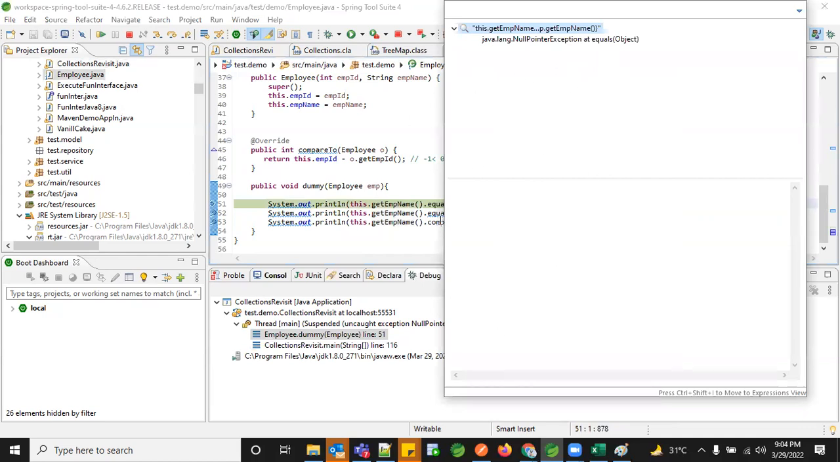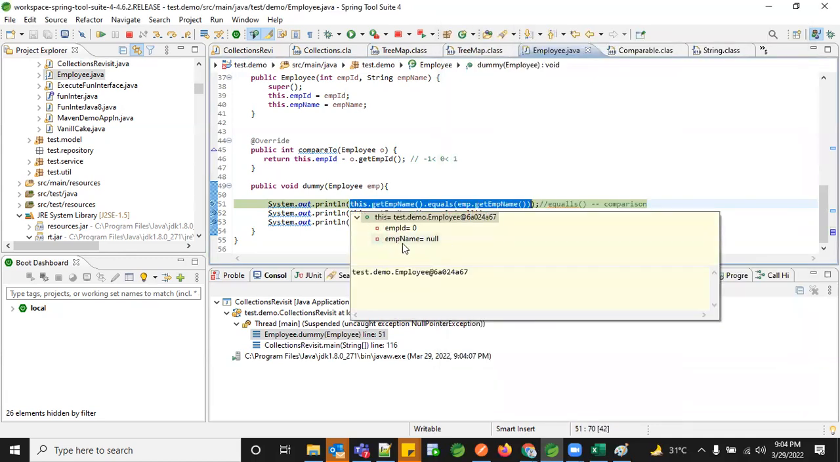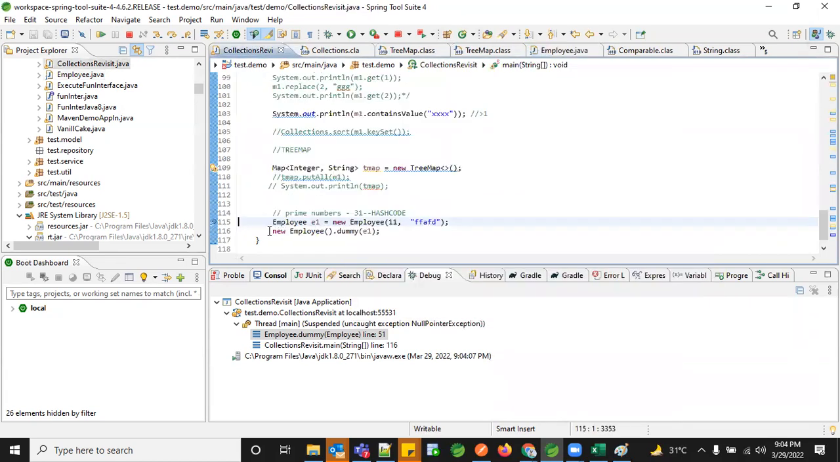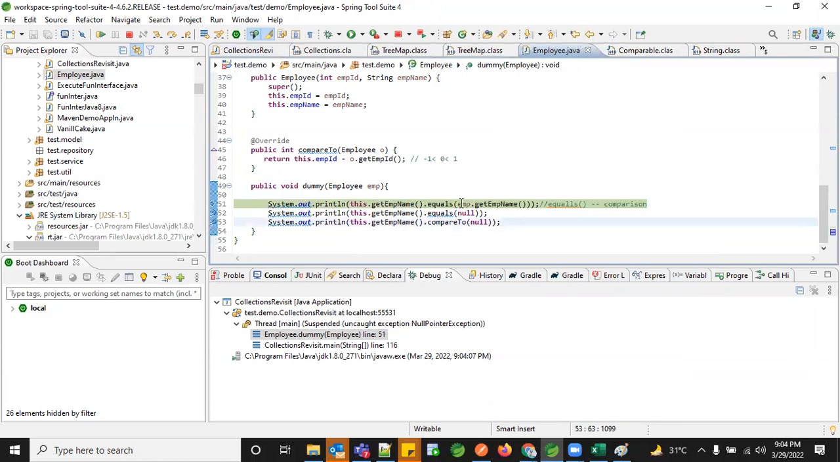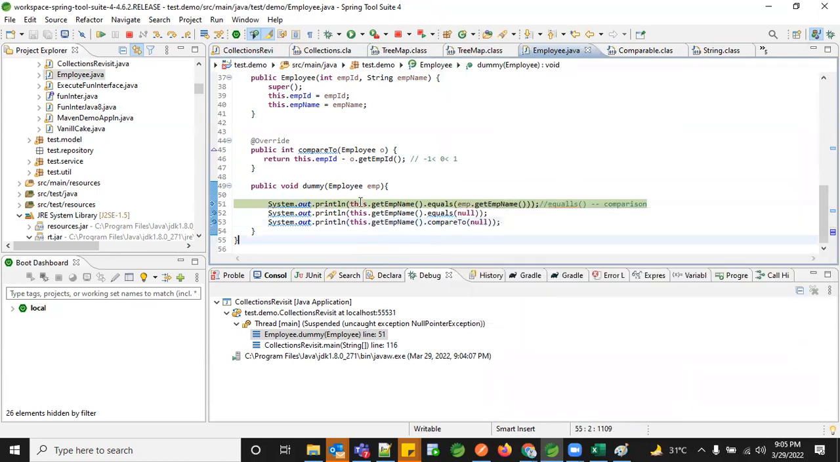You guys are there? Yeah, we are there. So you return this object. Right now, this object doesn't hold anything. It's empty, null. Because the object which I created, new employee, has nothing, no data. So now when I'm trying to do this comparison with emp.getName, I have passed an object of FFAD. So now a null is getting compared with equals.